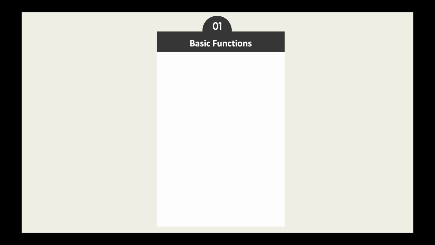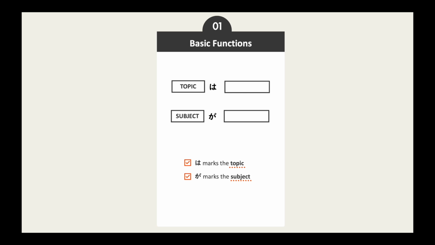To summarize the basic functions of wa and ga, wa marks the topic and ga marks the subject. When wa marks the subject that is also the topic of the sentence, what comes after wa is the main point of the sentence. When ga marks the subject, the subject itself is the main point.